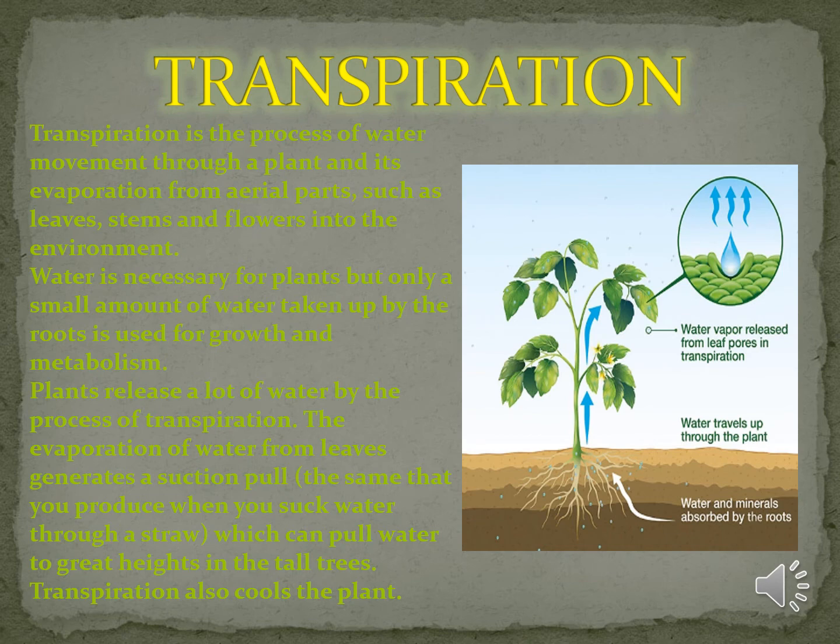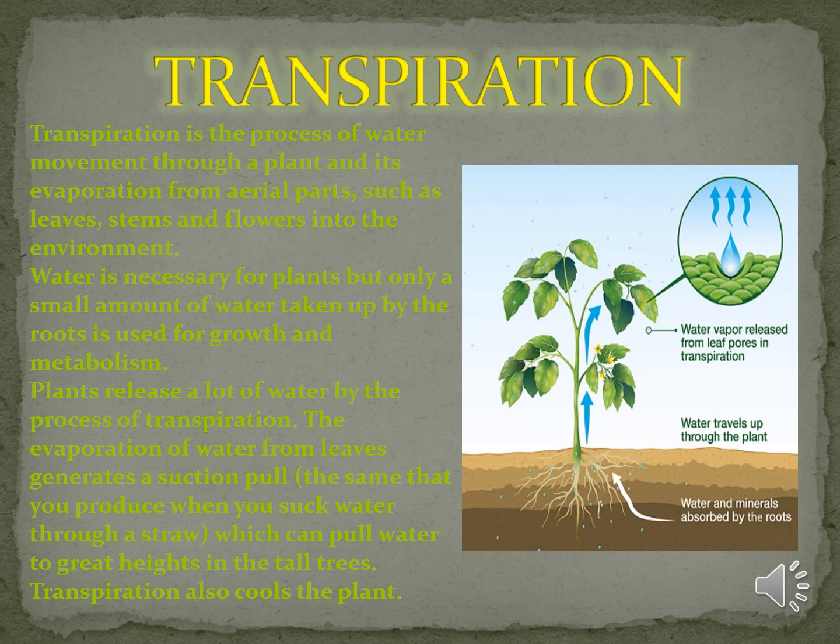Let us discuss transpiration also. Transpiration is the process of water movement through a plant and its evaporation from aerial parts such as leaves, stems, and flowers into the environment. Water is necessary for plants, but only a small amount of water taken up by the roots is used for growth and metabolism. Plants release a lot of water by the process of transpiration.